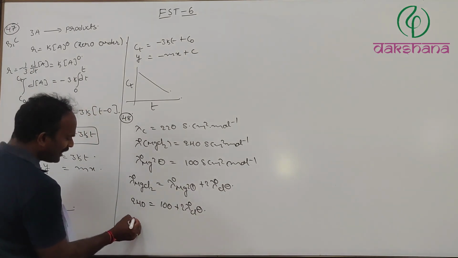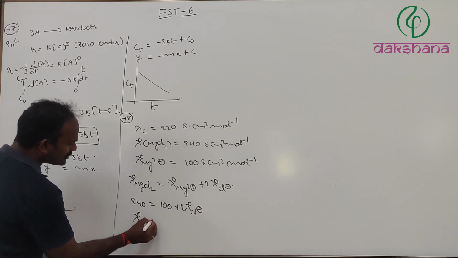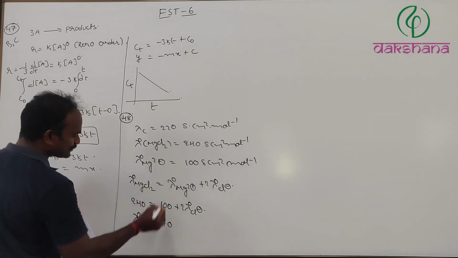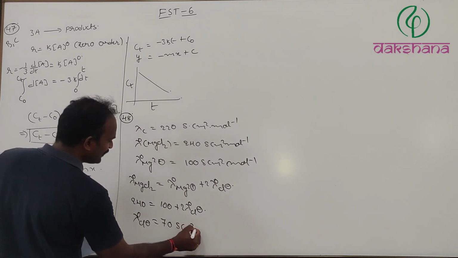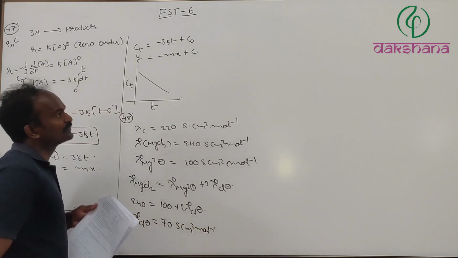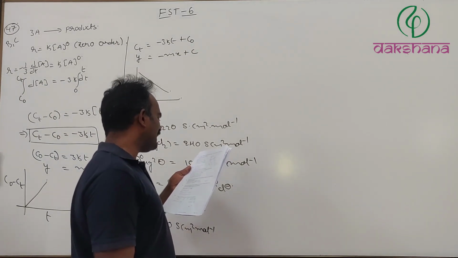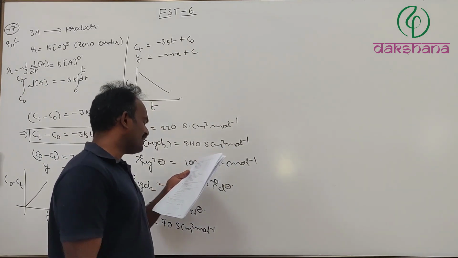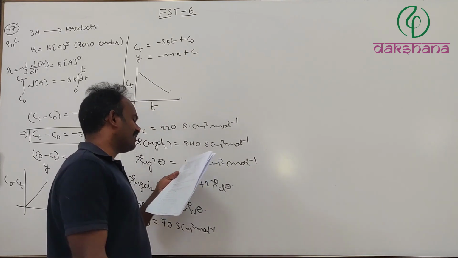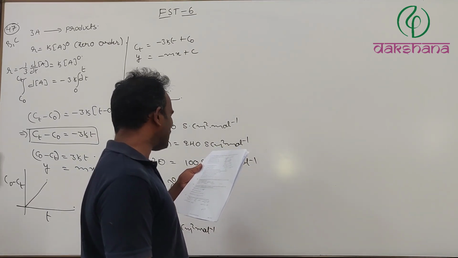So lambda naught of Cl minus is equal to 70 Siemens centimeter square mole inverse. Now all the above measurements are done in an electrolytic cell, assuming MgCl2 is a strong electrolyte. Which of the following statements are incorrect?